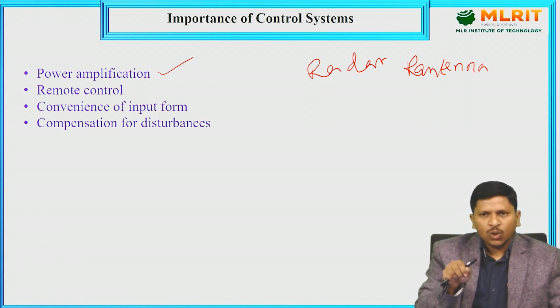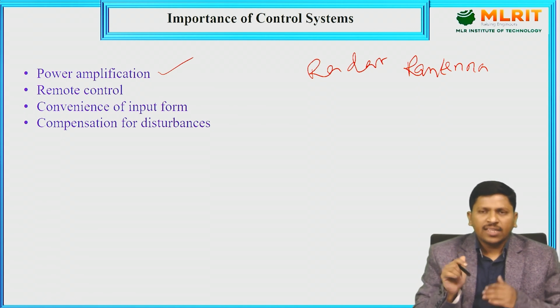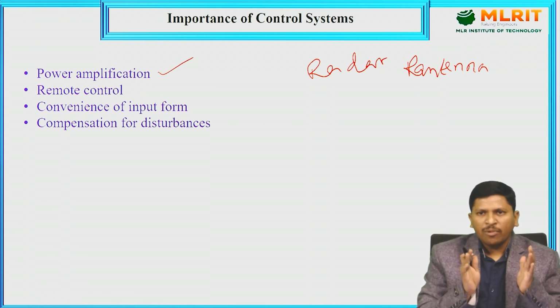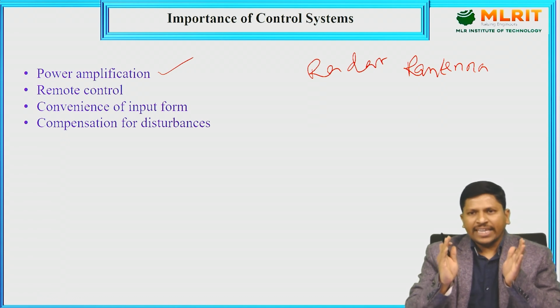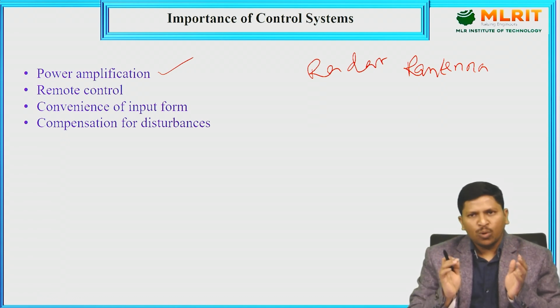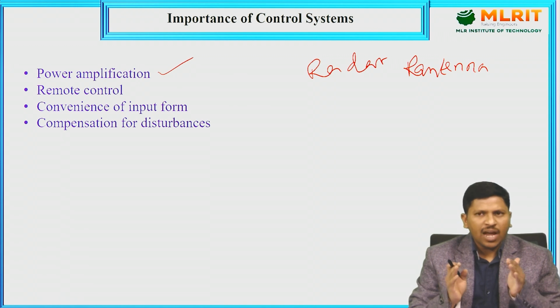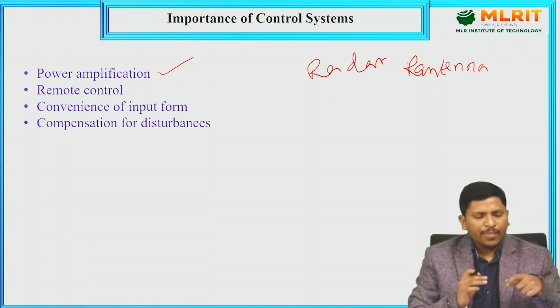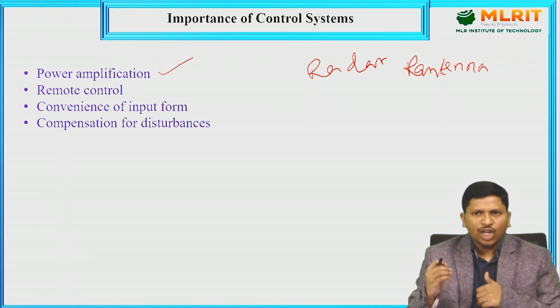By using the knob, I require only a small amount of power. But to move the big radar physically, more power is required. So in that case, we use power amplification. That is a major parameter for the design of any control system.